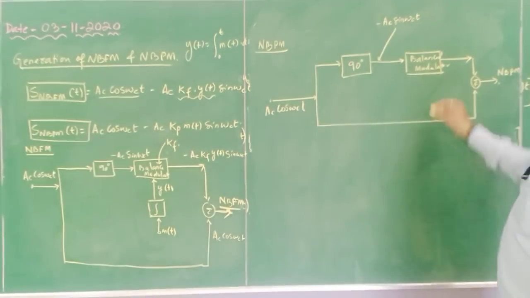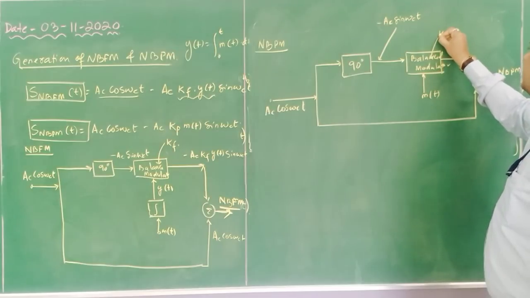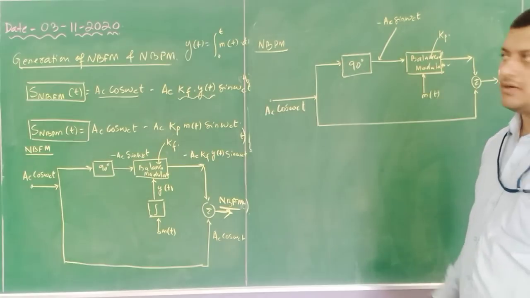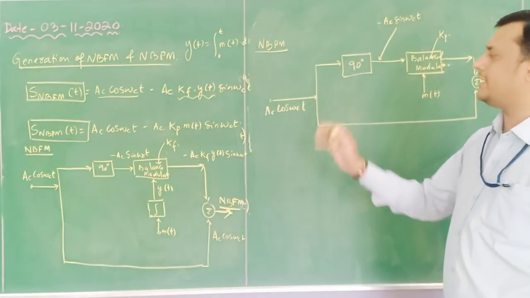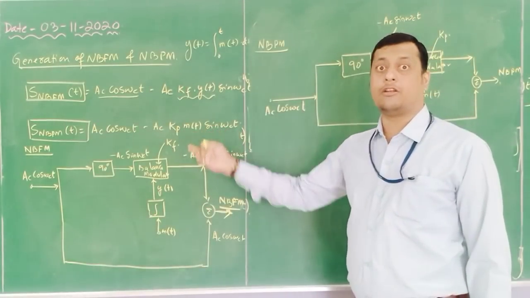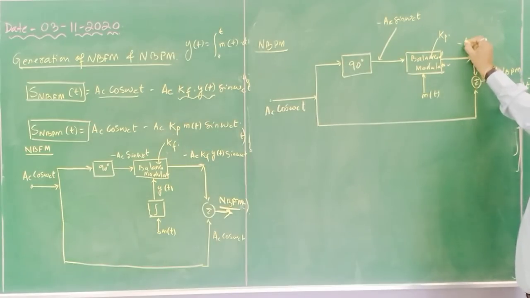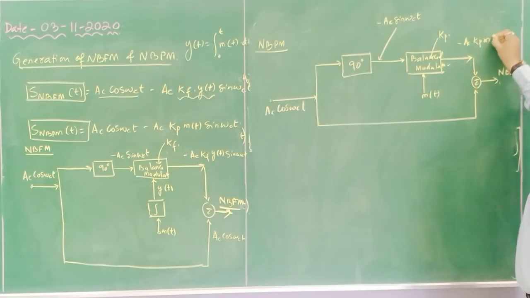Now in this balance modulator, directly the message component will be given, in which the phase sensitivity Kp is available, because it is called phase modulation Kp. So here no need of integration, because directly we require the modulating signal. So the output of this modulator is minus AC into Kp into m of t into sin omega ct.